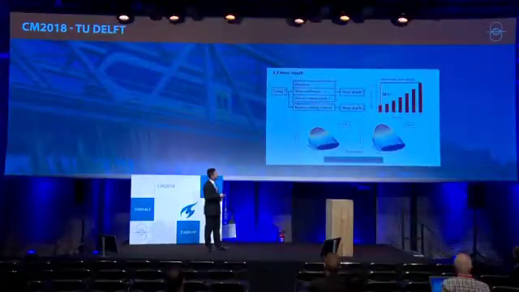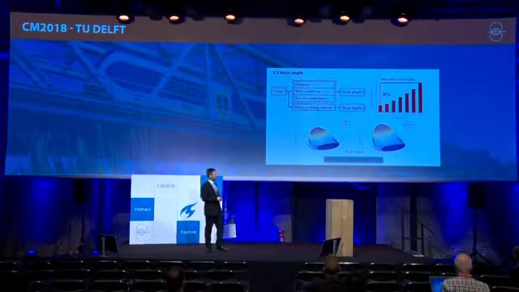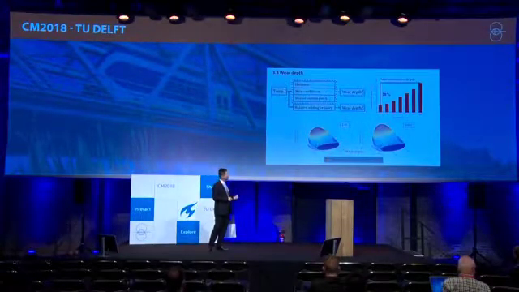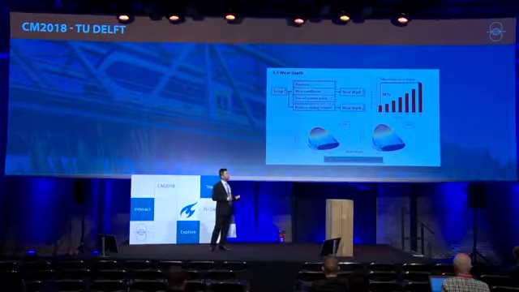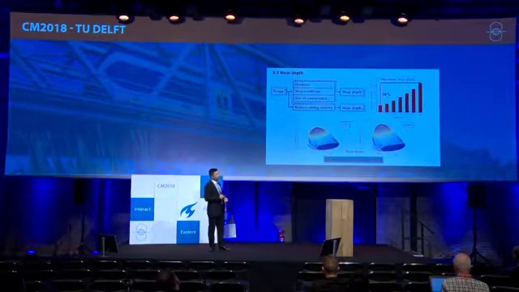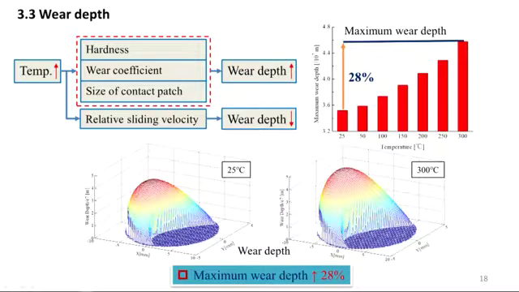So temperature rising will aggravate wear. This figure is a comparison of wear depth on the contact patch at normal temperature and maximum temperature. The maximum wear depth increases with temperature and increases 28% when the temperature reaches 300 degrees.